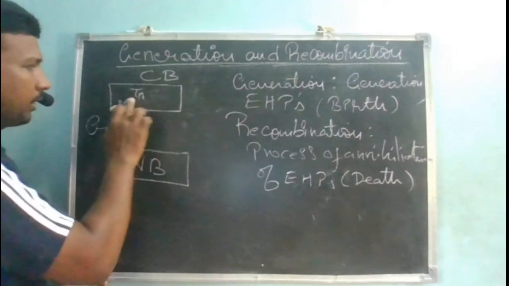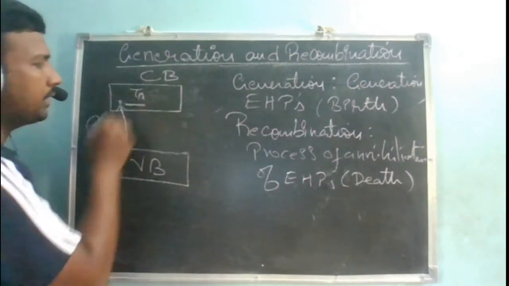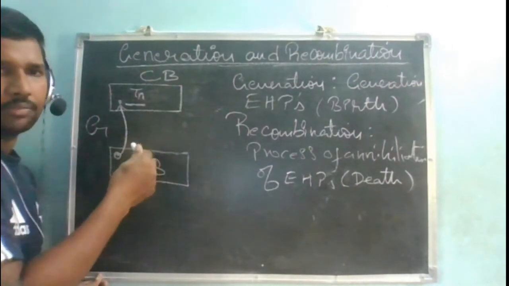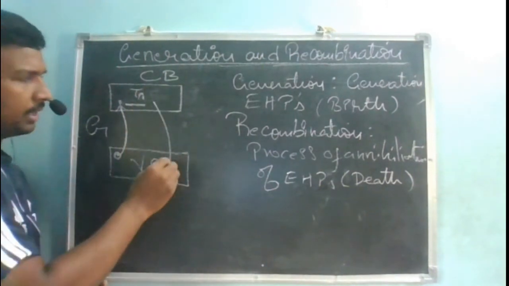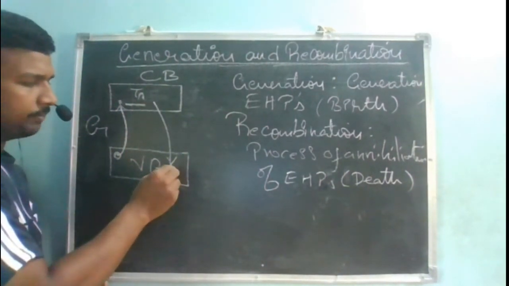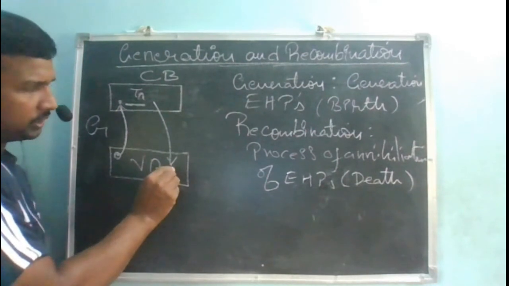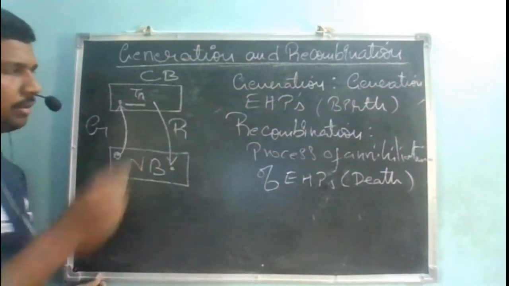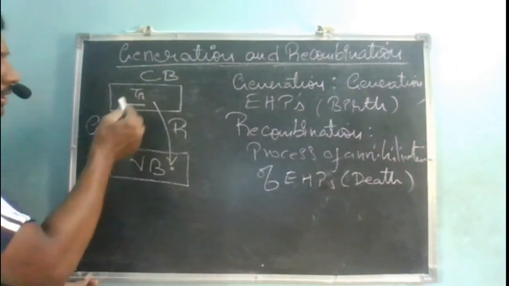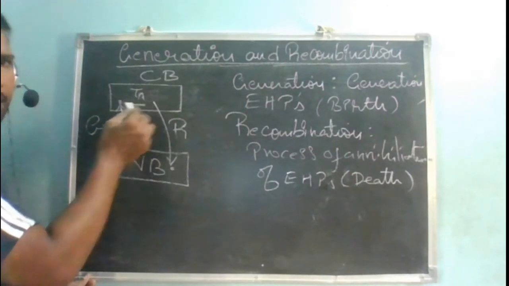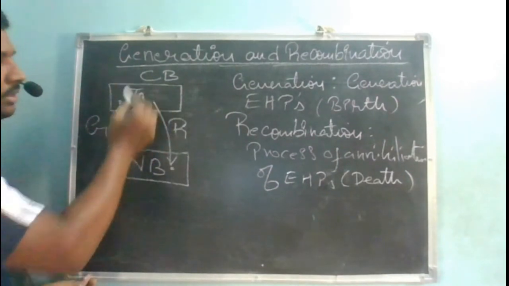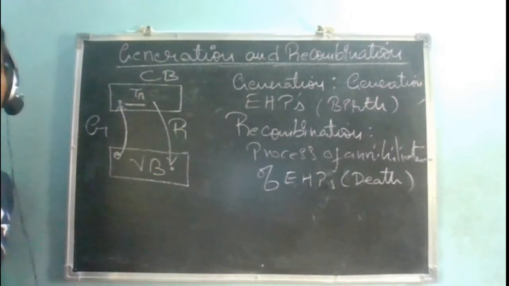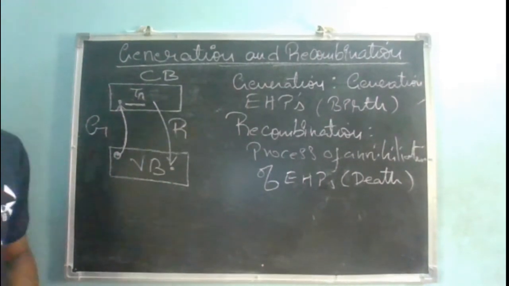Tau n. After staying alive for tau n, it is going to get recombined with the hole. So that is what recombination is. How much time the generated electron stays in the conduction band before it gets recombined is the lifetime of the electrons. Is this okay? Yes or no?